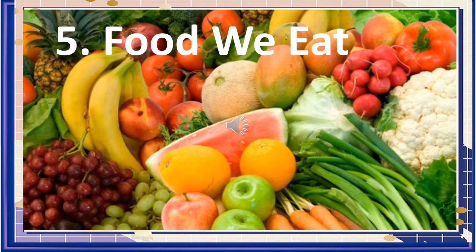5. Food we eat. Ever thought about how we are able to walk, run, or do any work which requires a lot of energy? Where does this energy in our body to do all the work come from? As we know, work done requires energy, and we obtain our energy from the food we eat. As explained earlier, there is a type of potential energy present in substances that is called chemical potential energy. It is the energy that is stored in the chemical bonds of a substance. The food that we eat has some stored chemical potential energy. When food reaches our stomach, the same chemical potential energy is converted into the energy that our body utilizes.